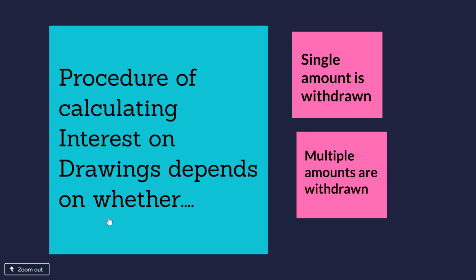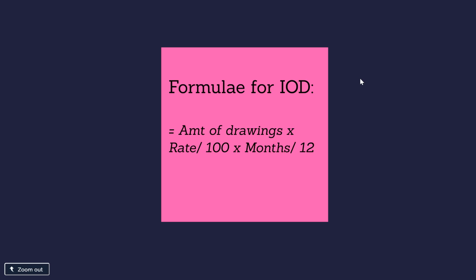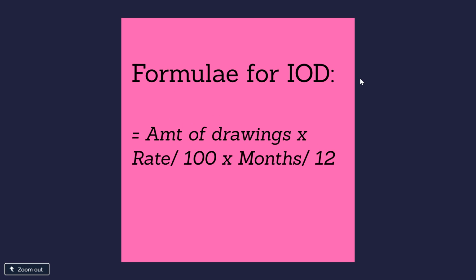It is very easy to calculate the interest on drawings if only one amount is withdrawn, and the formula is: take the amount of the drawings, multiply by the rate of the IOD divided by 100, multiplied by the number of months from the date on which the drawing is made to the end of the accounting period, divided by 12.